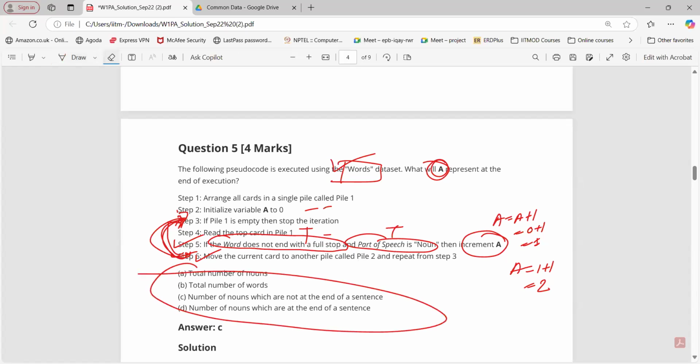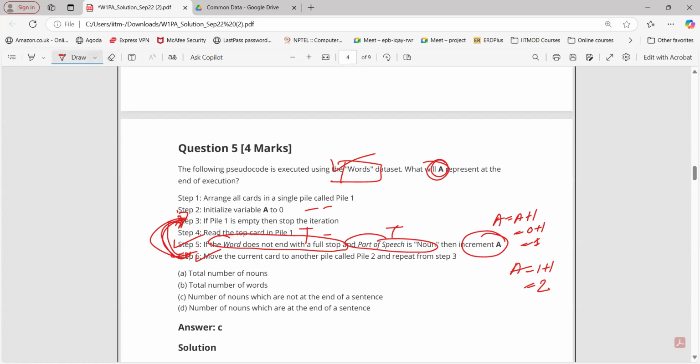Tell me which option. The answer is already given, but see. Total number of nouns. Will I get the total number of nouns? No, we will get nouns, but only those which are at the end of the sentence, right? Because of the full stop. Option D: nouns at the end of the sentence. So the number of nouns which are not at the end of a sentence, is that true? No, so false. Number of nouns which are at the end of the sentence.